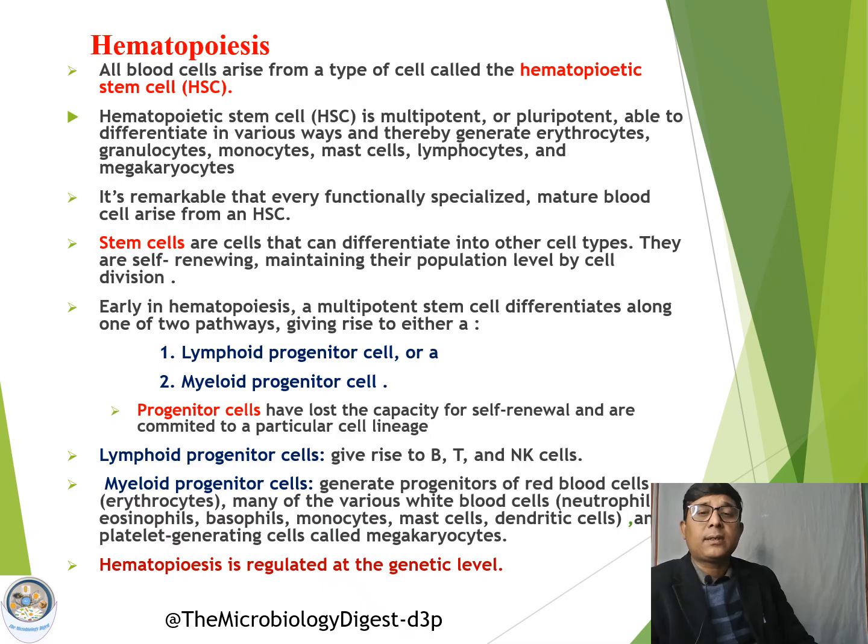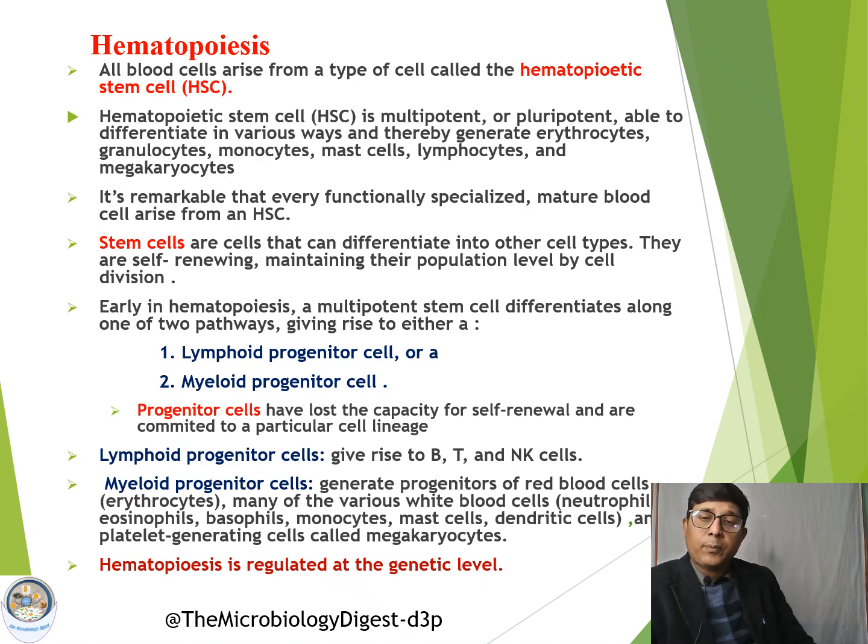Now, early in the process of hematopoiesis, these pluripotent stem cells will be dedicated, or differentiated, to one of two lineages. There will be primarily two lineages, or two ways by which these stem cells will be differentiated. One lineage will be the lymphoid progenitor cell or lymphoid lineage cells, and the second type is the myeloid progenitor or myeloid lineages.